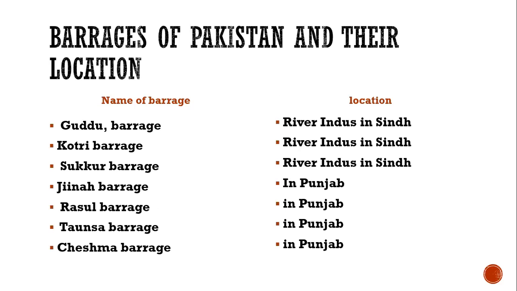Barrages of Pakistan and their location. Guddu Barrage, River Indus in Sindh. Kotri Barrage is located on River Indus in Sindh also. Taunsa Barrage on River Indus in Punjab. Jinnah Barrage in Punjab, Rasool Barrage in Punjab, and Chashma Barrage is also in Punjab. So these are the main barrages of Pakistan in different regions in the provinces of Sindh, Punjab and KPK.